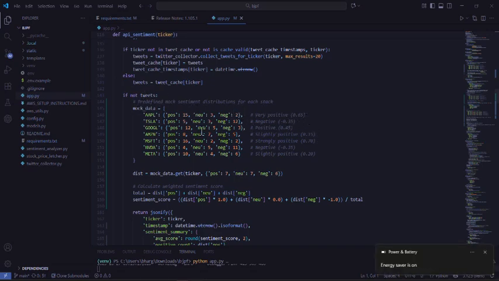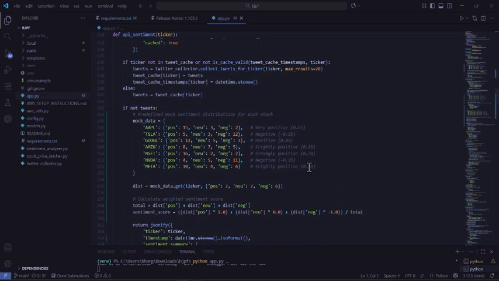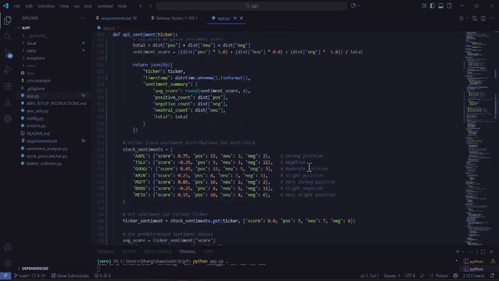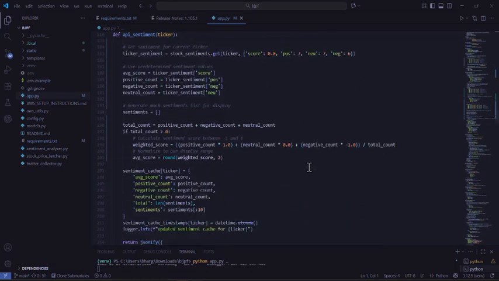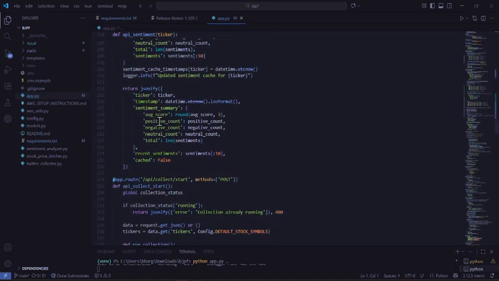For each stock distribution, we are using 7 to 8 stocks, and we are using only 7 to 8 stocks because the Twitter API has a limit of 50 in the free version. So it should not run out of the tokens. So that's the thing we are using here. And sentiment catches like ticker, it will show the average score, positive count, negative count, neutral, total, and sentiments.